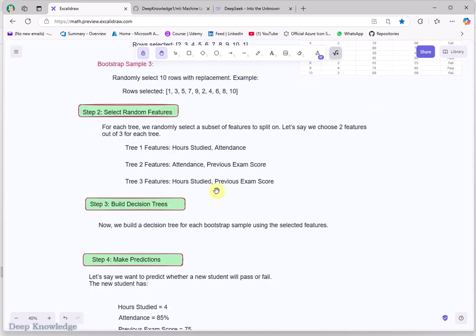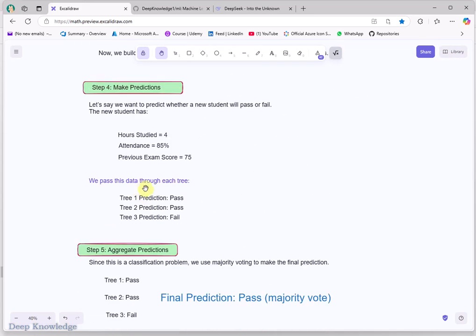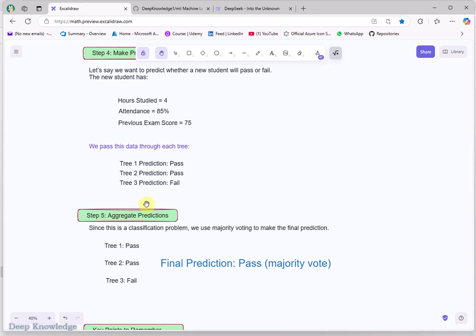Now we have three decision trees, and these are the predictions, pass or fail. I will aggregate the predictions and select the most popular one, using majority voting, because here pass is more than fail. I will classify this data here as a pass.